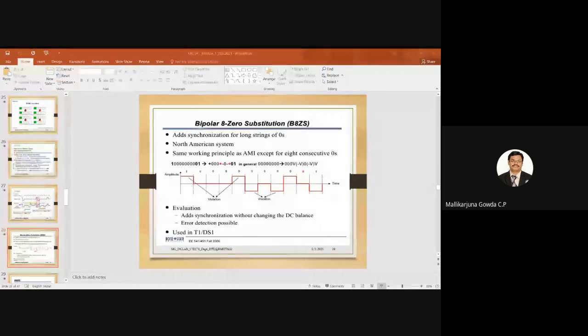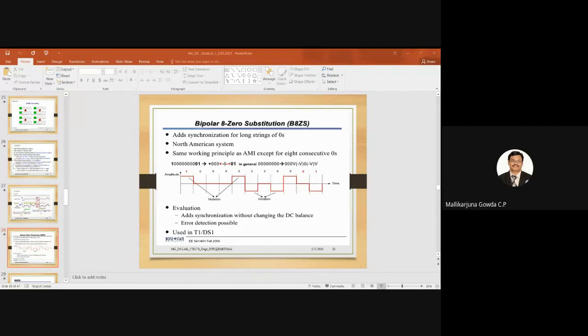Okay, so what is the 000VB0VB? Already I said V indicates it violates the bipolar rule, and B conforms with the bipolar rule. Okay, fine. So 8 zeros will be replaced by what special sequence I said? 000VB0VB, right?